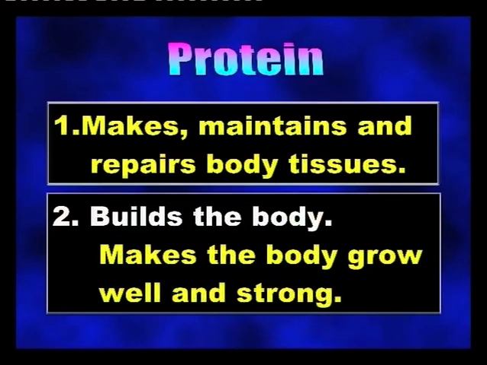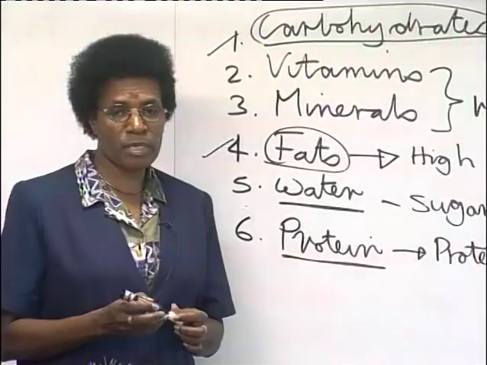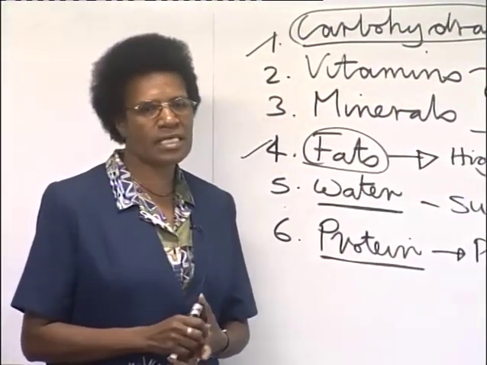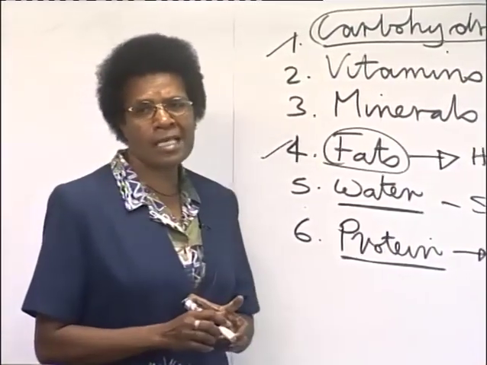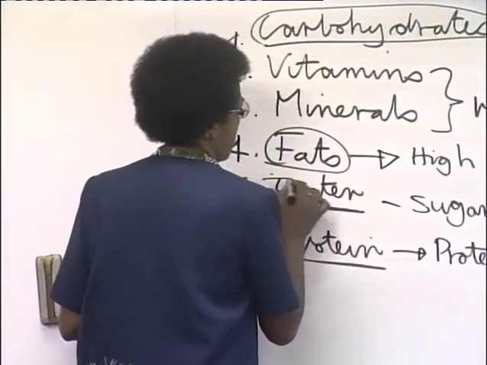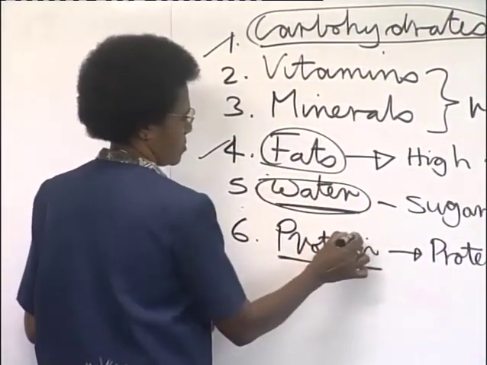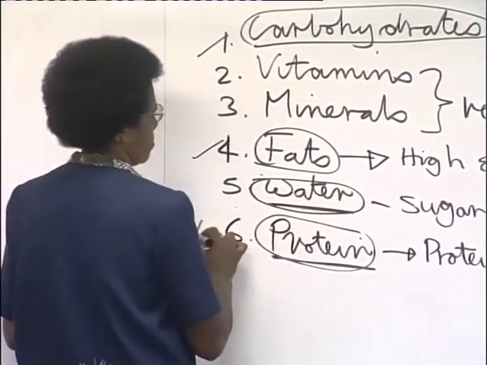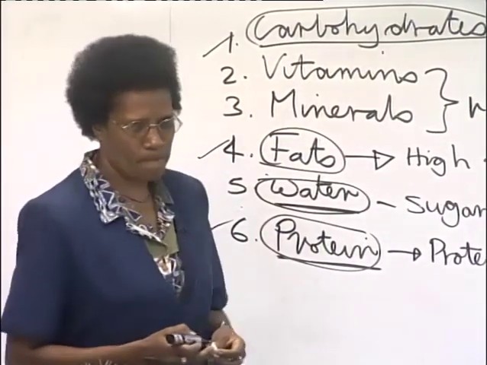Now, we will have a look at the last nutrient. The other nutrients, we will be looking at that in the next lesson. So then the last nutrient that we'll be looking at in this lesson is water. Water.